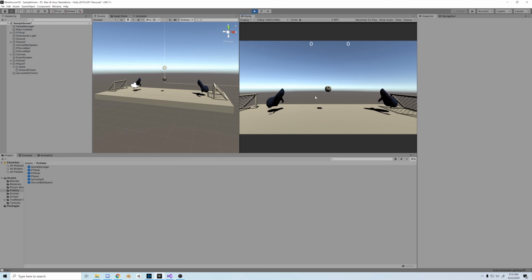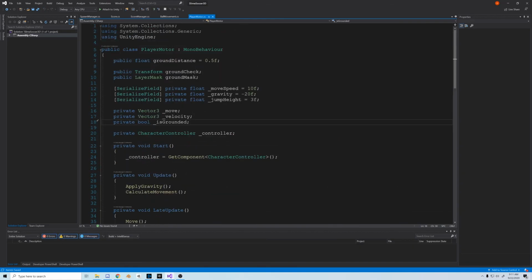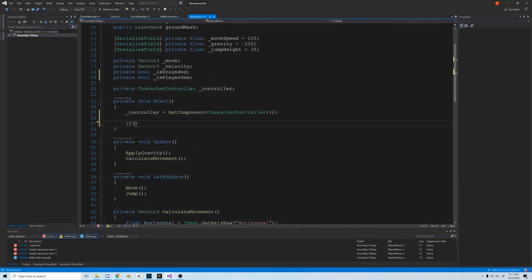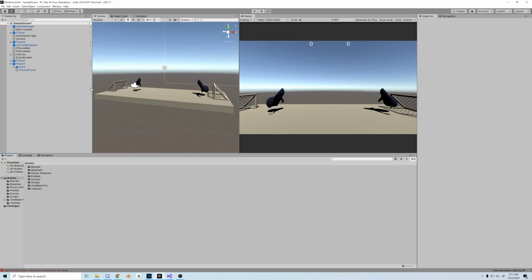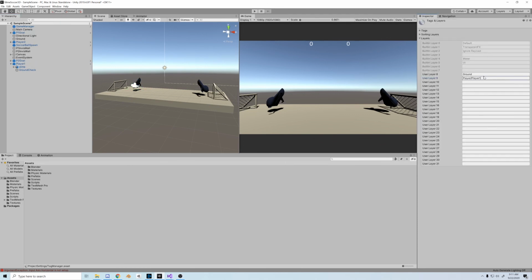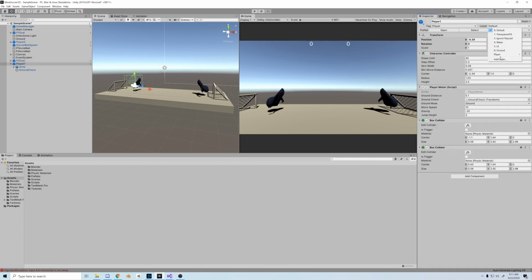Then we have to adapt the player controller script to include P1 or P2 movements. First I'll make a bool testing if is player 1 is true, and if we are, then apply the player 1 controls, and if not, we'll apply the player 2 controls. In order to flag the character as player 1, we're going to add a layer mask in a similar fashion to how we added the tags in the goals before. I'll call one player/player 1, and the other player/player 2, and then we'll apply them respectively to the characters.